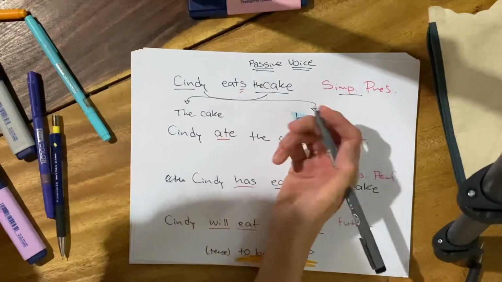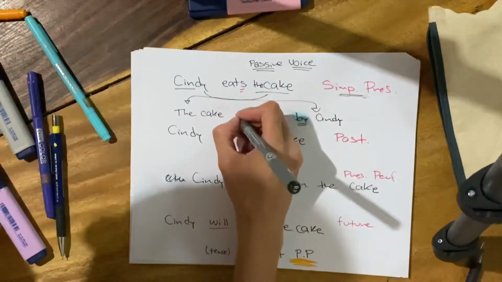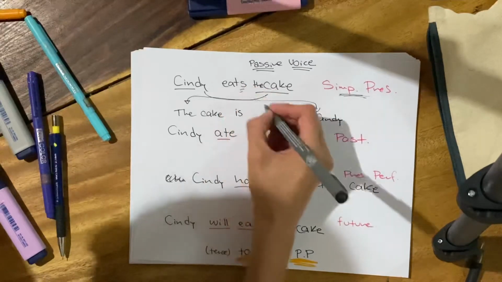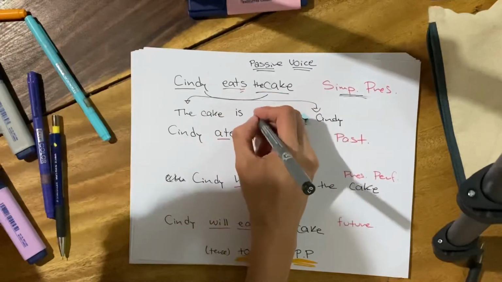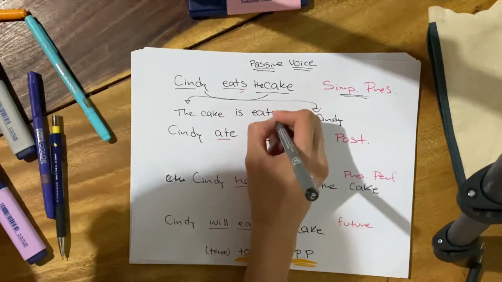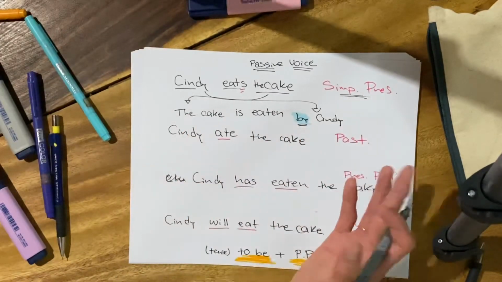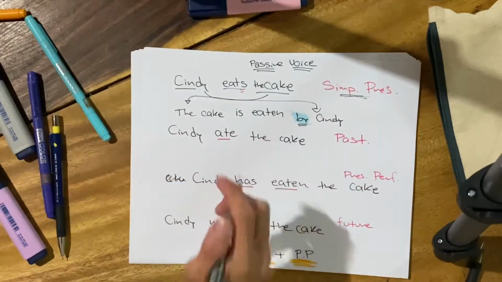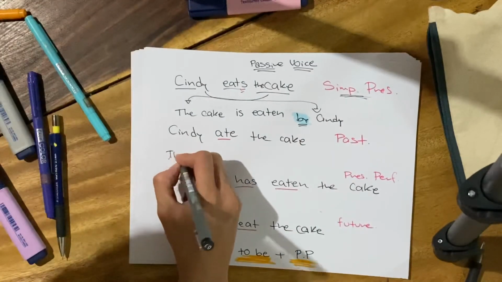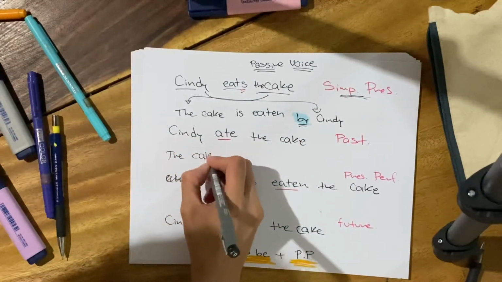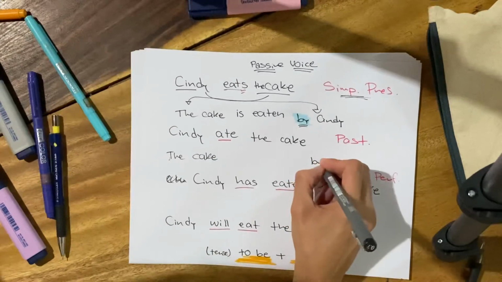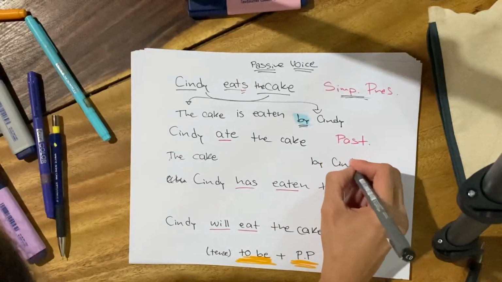So the cake, what do we need? A to be. What tense? Simple present. So is. And what do we need? Eat in past participle, eaten. So it's kind of mechanical, right? But the cake is eaten by Cindy. Cindy ate the cake. Okay, so again, the cake first. And then we say by whom, in this case by Cindy.